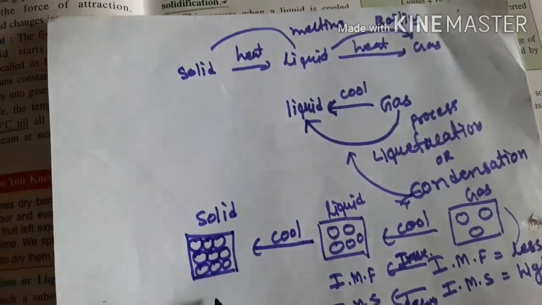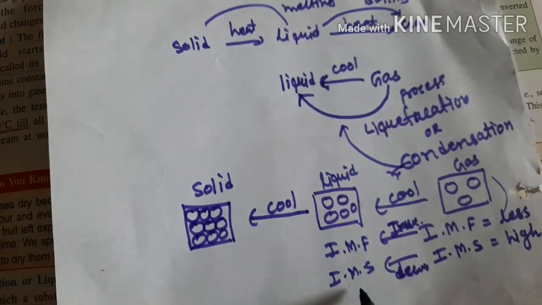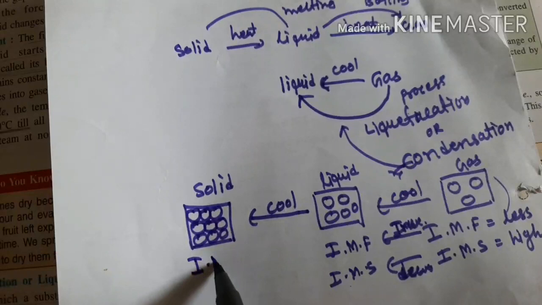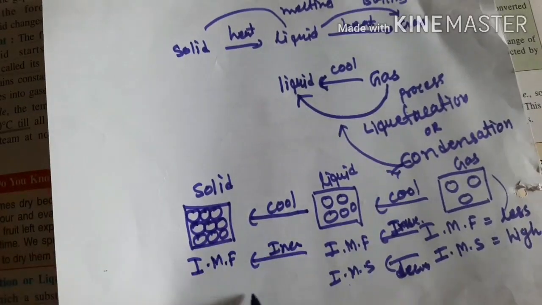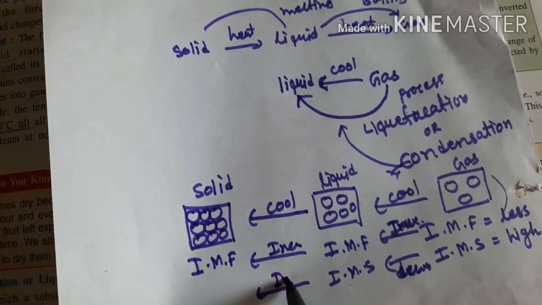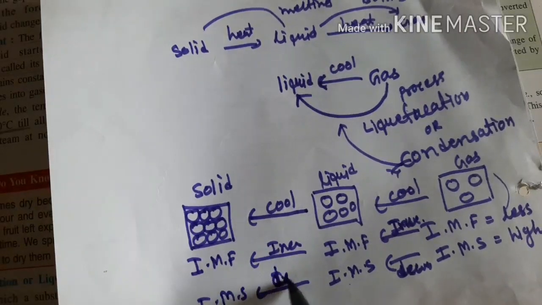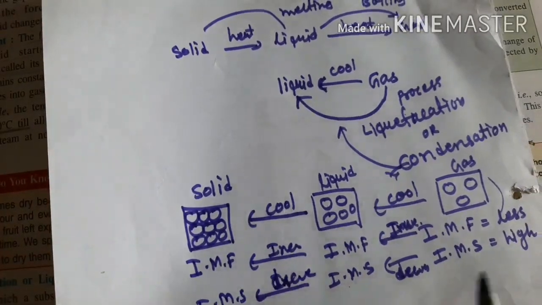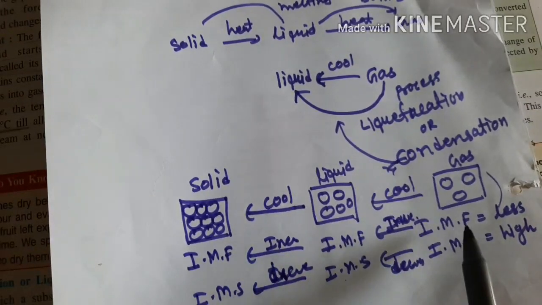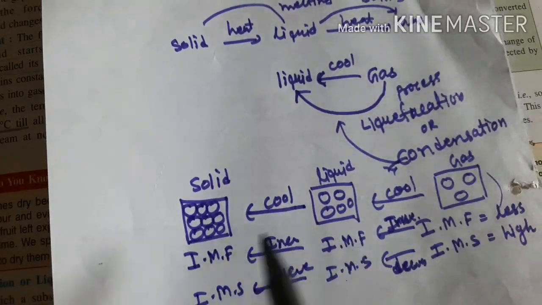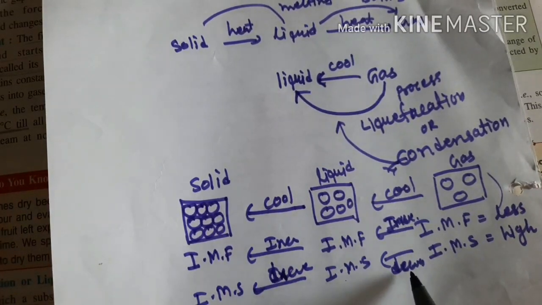So what will happen? From this to this, if we compare liquid intermolecular force and intermolecular space, the intermolecular force will increase more, and the intermolecular space will decrease. Got it? So when we convert from gas to liquid, the intermolecular force is increasing, and from liquid to solid, the intermolecular space is decreasing.